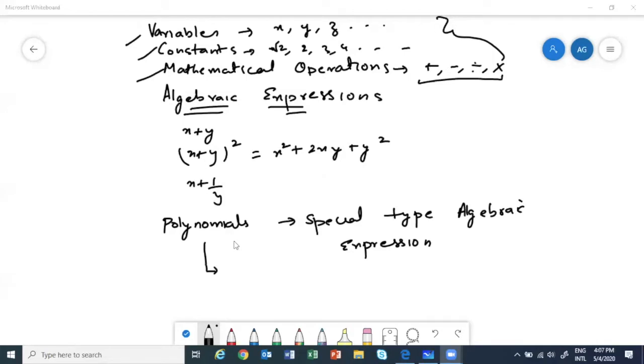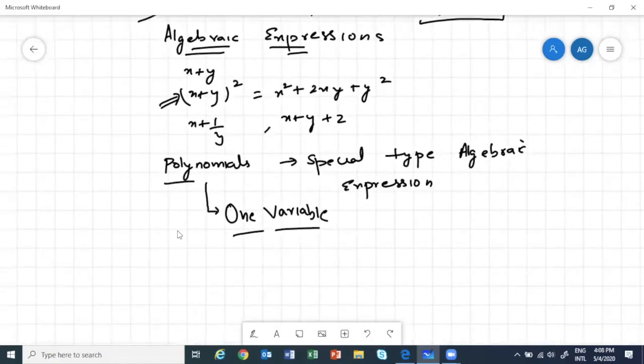So first of all, when we are doing polynomials, we will only talk about one variable. We will not talk about more variables. Like here we have x and y, right? We could have had x plus y plus z also. But we will not talk about x plus y plus z. We will talk about only one variable. We will always study polynomials in only one variable. So this you have to remember.